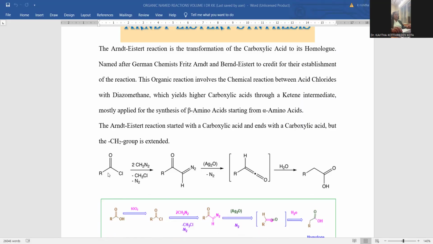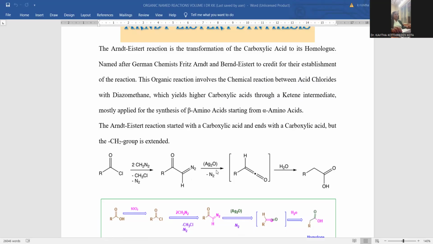You can start with the acid chloride, I'm taking RC double bond OCl. That is treated with diazomethane, which is another reacting species. It is able to generate the carbene intermediate by homolytic fission of the bond, discarding nitrogen. Whatever carbene is generated reacts with the acid chloride, giving the diazoketone, RC double bond O, CH double bond N2. This molecule is an alpha diazo carbonyl compound.